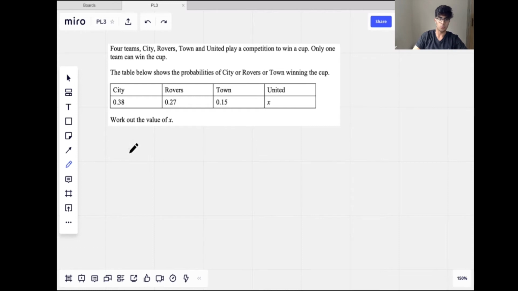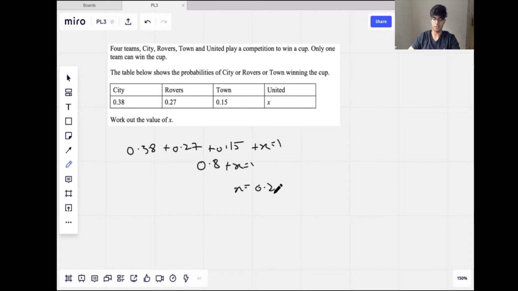So we know 0.38 plus 0.27 plus 0.15 plus x equals 1. Now rearrange, so let's collect the things on the left: 0.38 plus 0.27 plus 0.15. Let's see if my mental math is good enough. 38 plus 15 is 40 plus 13, which is 53. 53 plus 27 is 60 plus 20. So 0.8 plus x is equal to 1. x is equal to 0.2. Since we're usually allowed a calculator, I check this anyway because I don't often trust my mental math. Yep, that was correct. And so that's how you do a question like this.